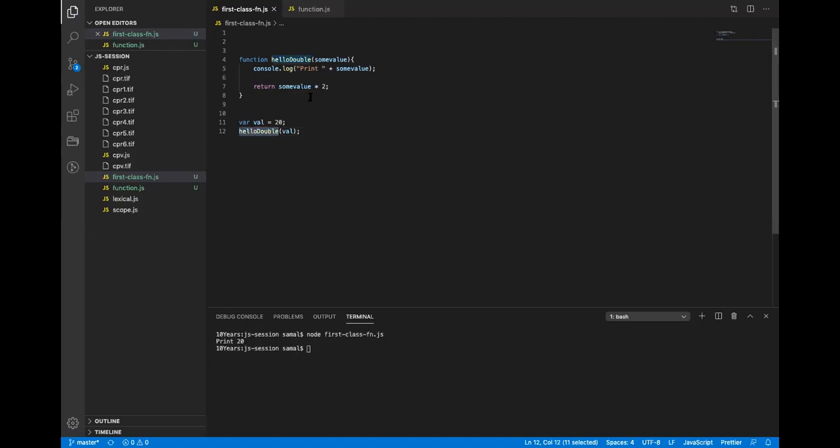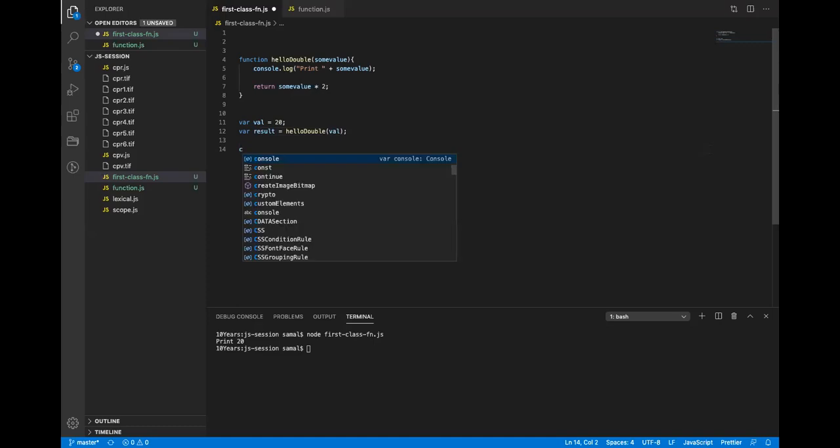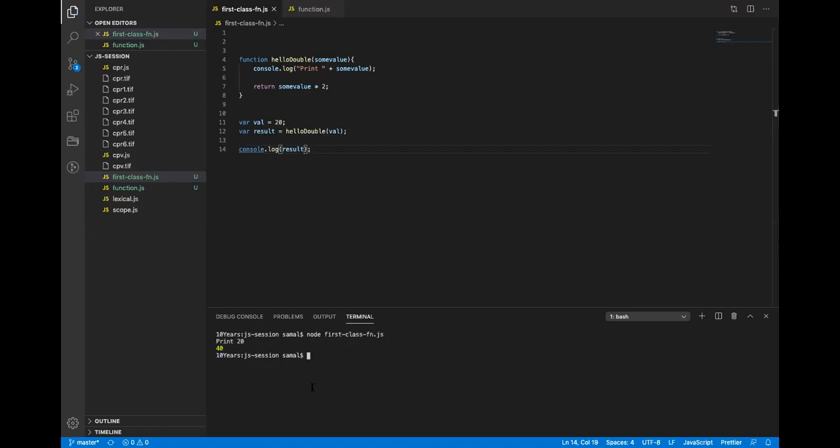I returned the value, but I did not save that value anywhere, right? So I have to use a result. Now if I run this again, it will print only 20. I've saved the return value of this function into a result key, but I did not print it. So if I do console.log and say result, it printed 40.